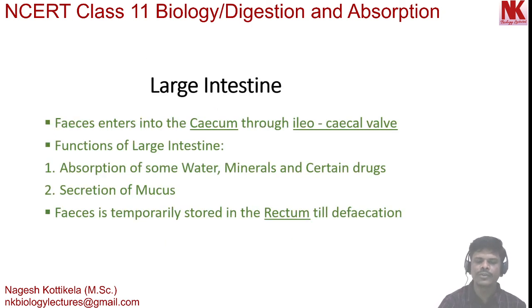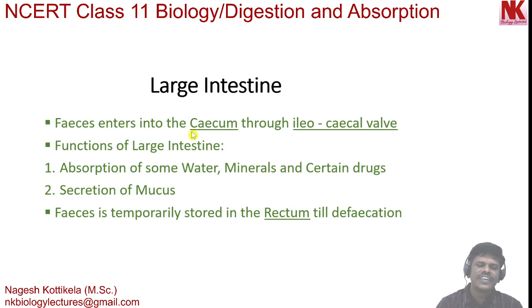Now, moving to the next, here you should remember one important aspect. The digestion process gets completed in the duodenum, and in the jejunum and ileum parts of the small intestine absorption takes place. After that, undigested, unabsorbed waste materials enter into the large intestine.